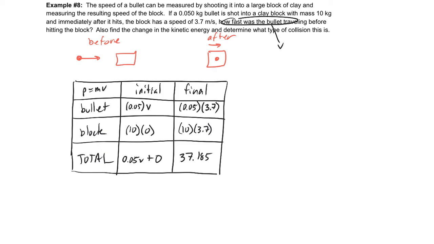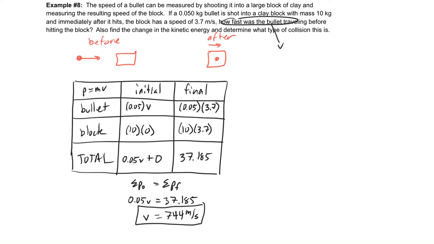Now at this point, I can make the sum of the initial momentums equal to the sum of the final momentums, because during a collision, the momentums are conserved. And so I end up with 0.05 v is equal to 37.185. And that should be easy enough. Just divide both sides by that 0.05, and we get that v, which was the initial speed of the bullet, is about 743, we're going to round that, 744 meters per second. So it was going pretty darn fast there.